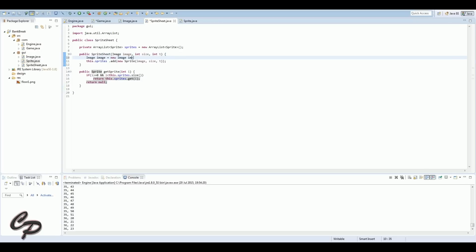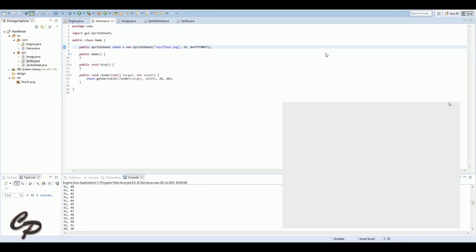The way I've done it just then was that I had to load an image first and then put that as a parameter. What I've then done now is I've changed it so I can just give it a file name as an image instead, and as you can see there, it didn't work because I named the file wrong, and you see there we had the grass tile at the top.